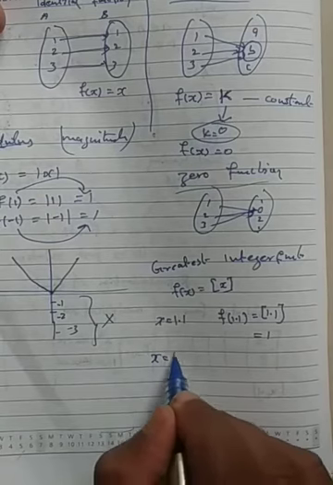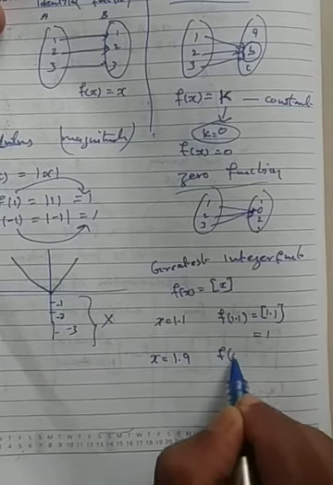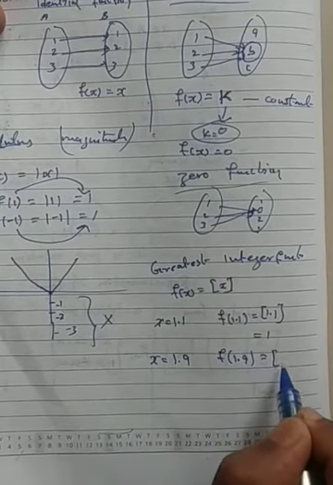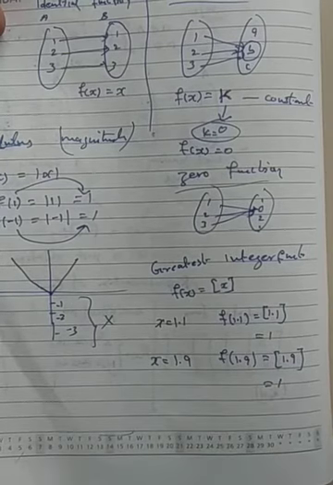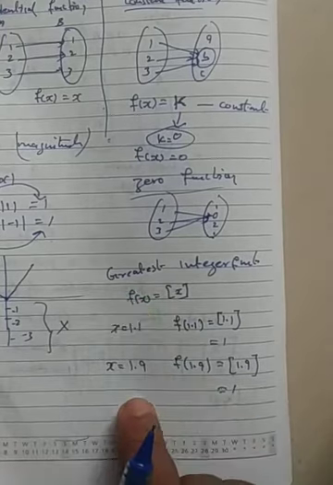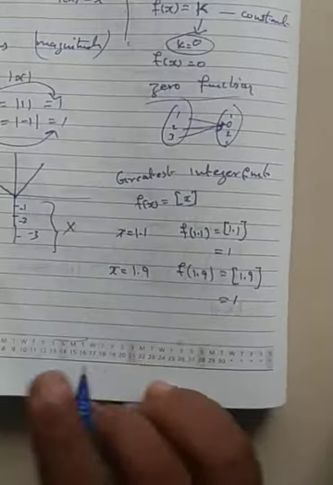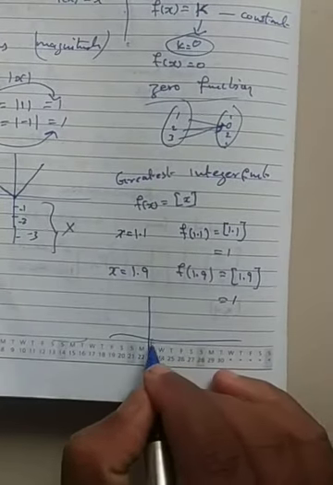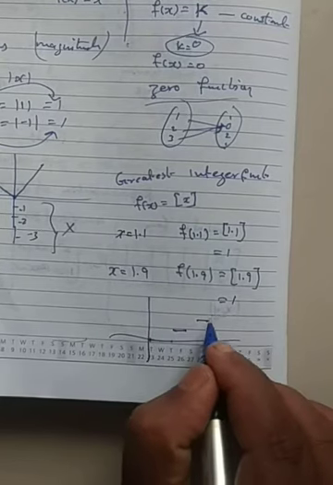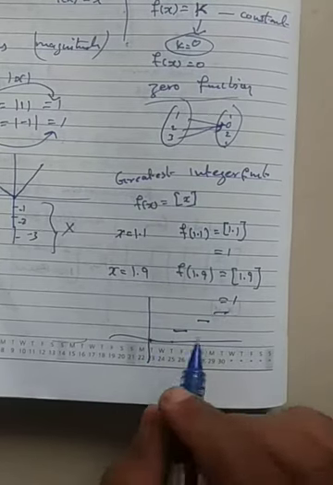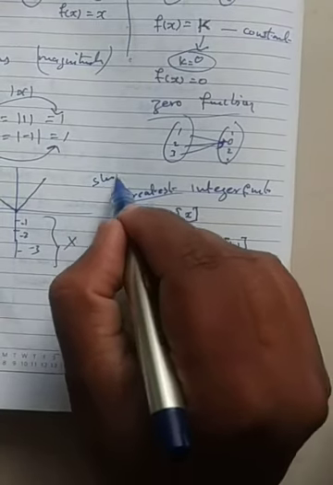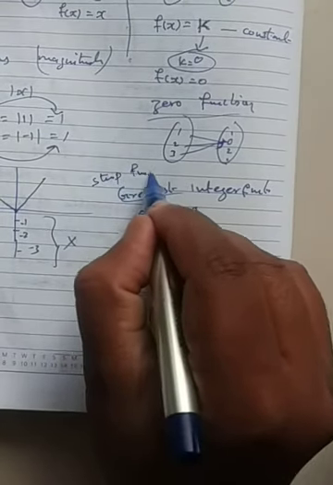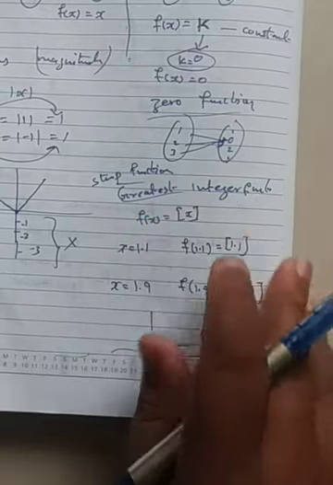If x equals 1.9, then f of 1.9, the square bracket 1.9, you will round it off, and 1 only will come. In both cases, whether you give 1.1 or near to 2, the value is 1 only. If you draw this diagram, it will be like steps. That's why we say this greatest integer function is also a step function. There are so many types like these.